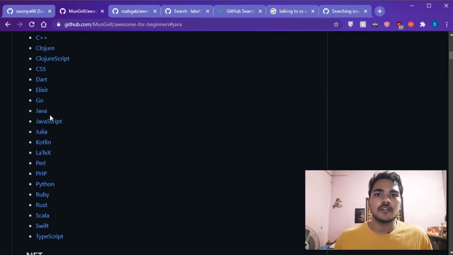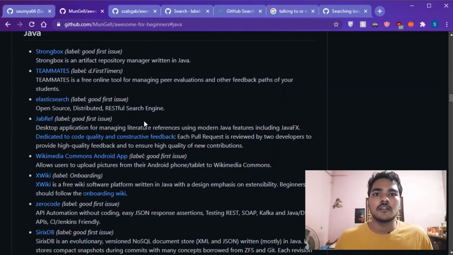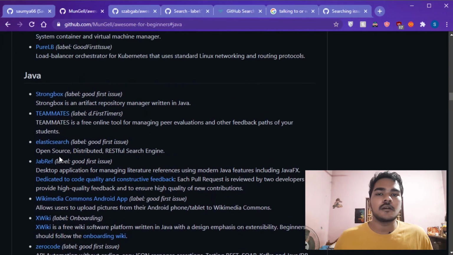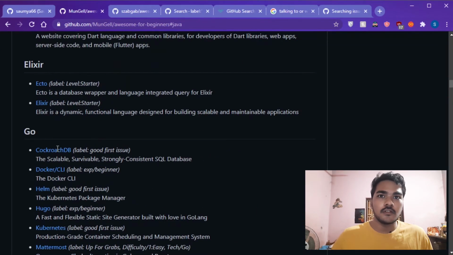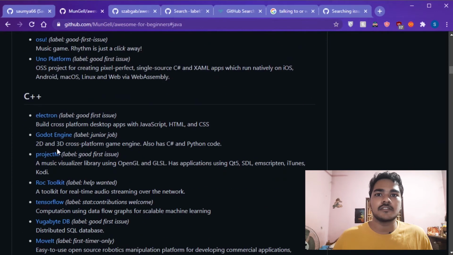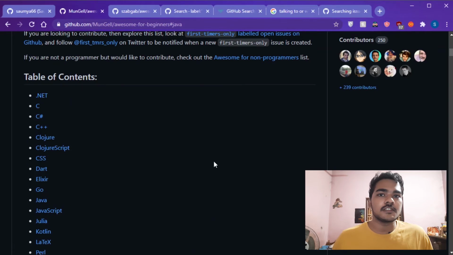For example, if you go to Java, you'll find projects that are good and have a reputation. There is also React. If you go to C++, there is Electron. Electron is a JavaScript framework. So this has reputed projects filtered according to the languages.